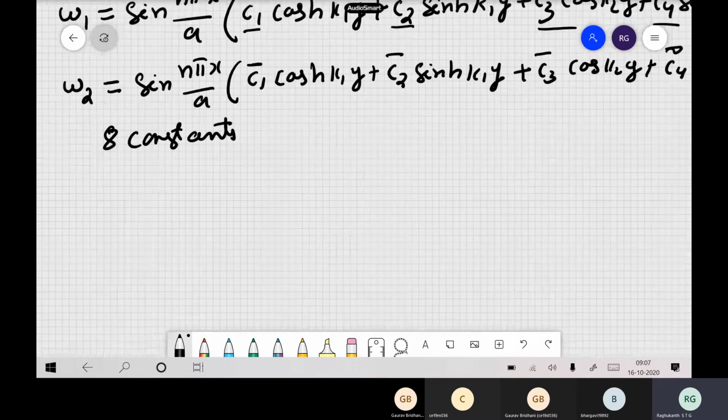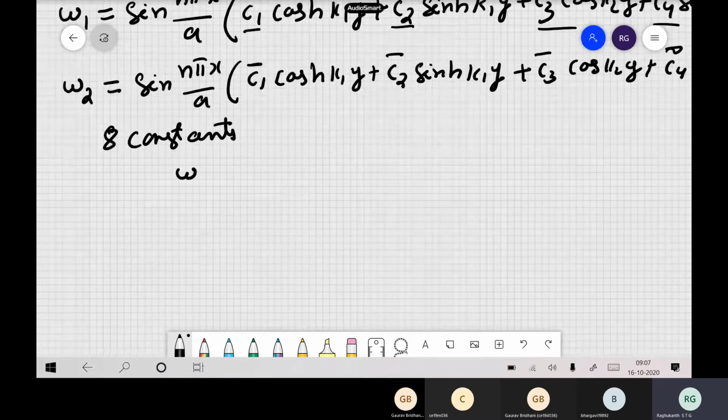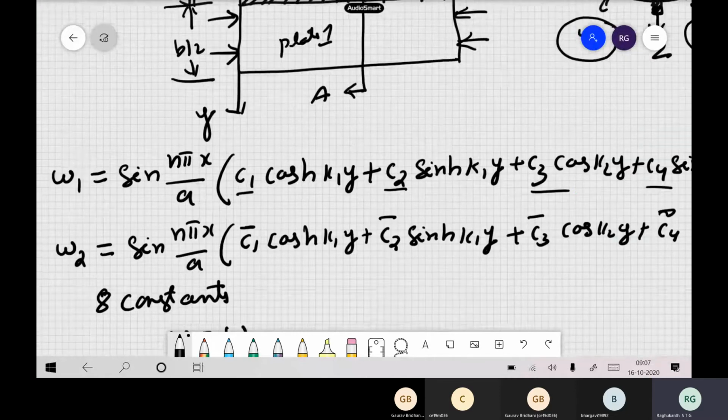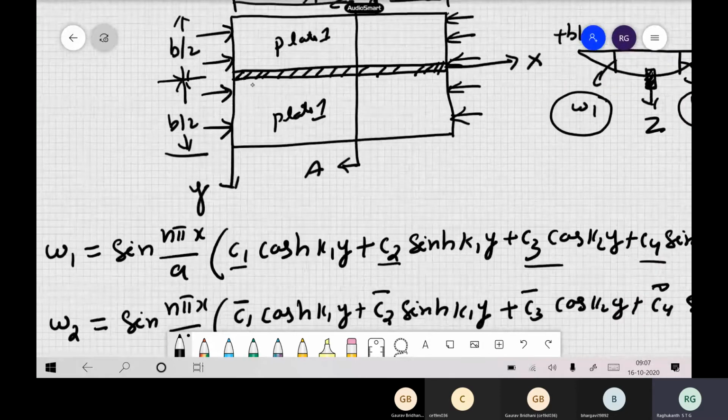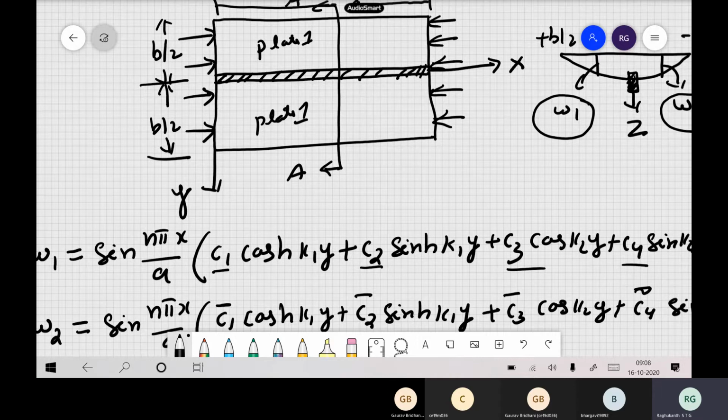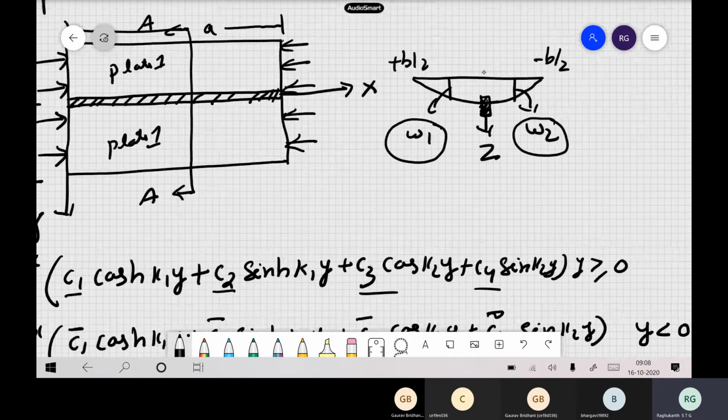Now the assumption is, W1 and W2, at this junction of these two plates, what is the assumption? The stiffener is at y equal to 0, that means exactly at the stiffener. So what should be W1 and W2, and the slopes? See this figure. Now we are writing the boundary condition at y equal to 0.